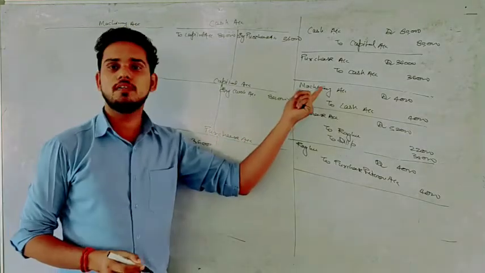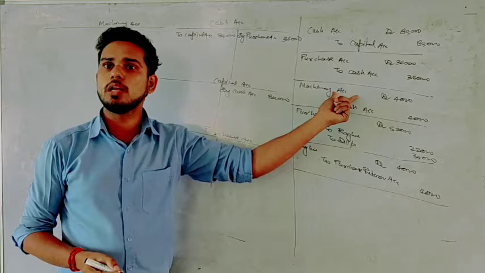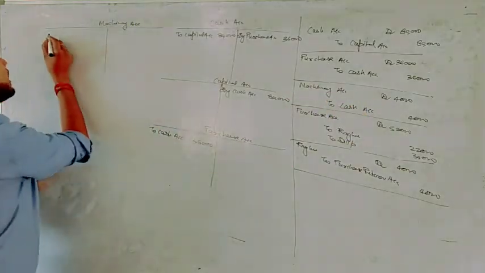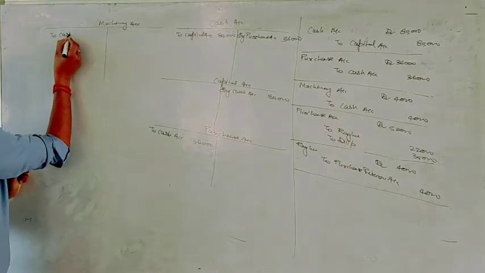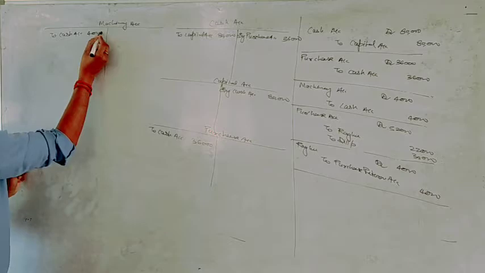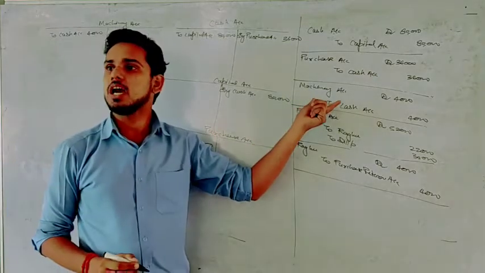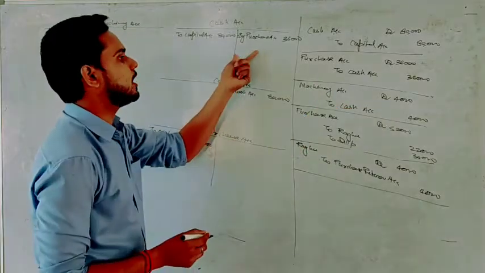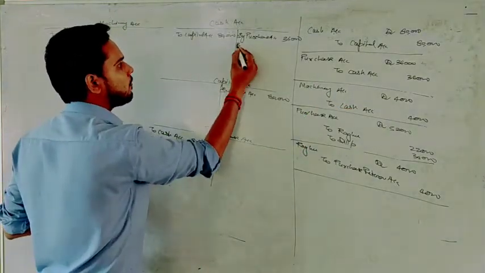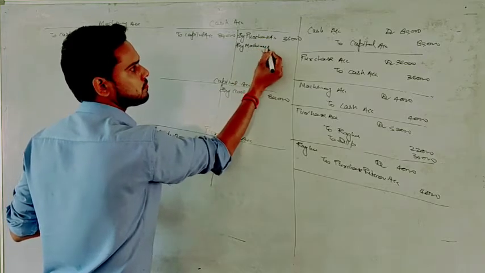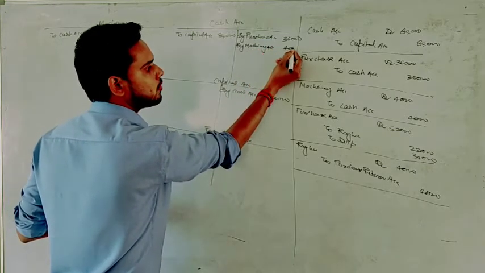So here in our journal entry, machinery account is debit, so we'll write on the debit side of machinery account the name of the opposite account. So we'll write here to cash account, and the amount is 4,000. Okay. Then next we have cash account. Cash is credit, so we'll write on the credit side of cash account the name of the opposite, which is by machinery account. Okay, and the amount is 4,000.